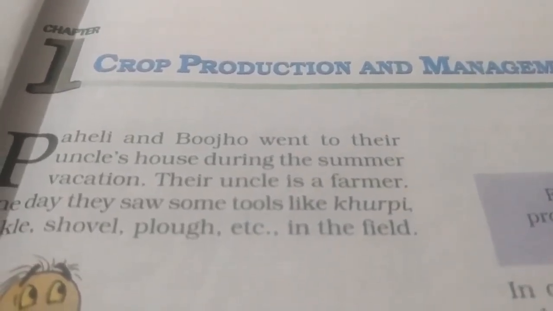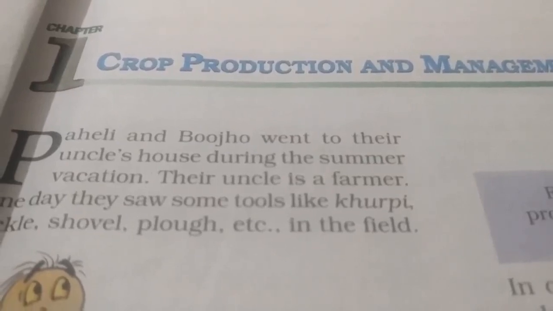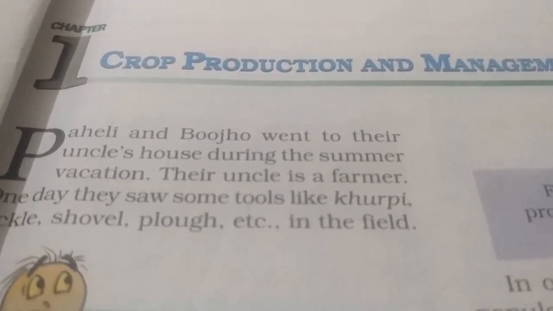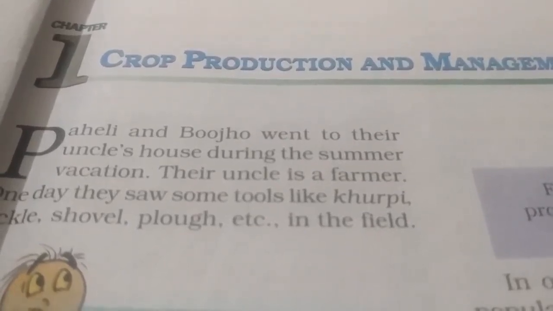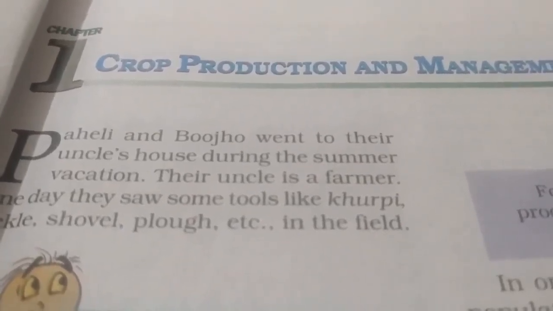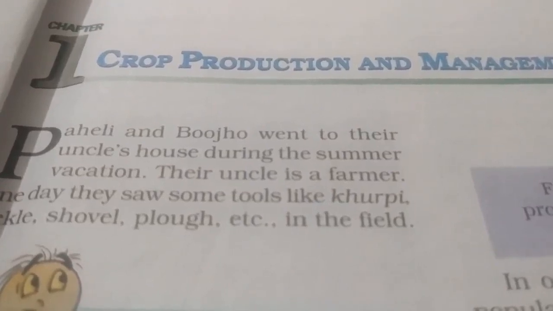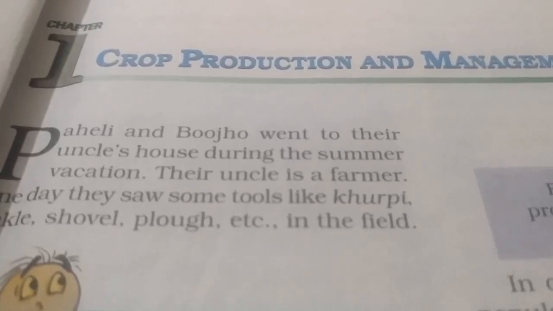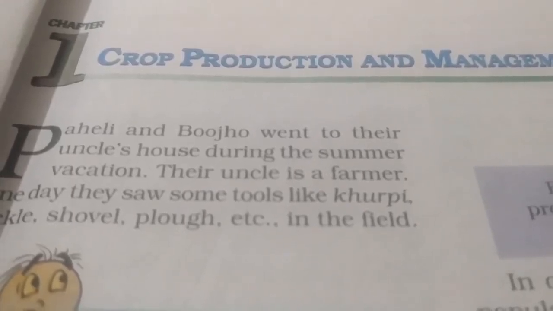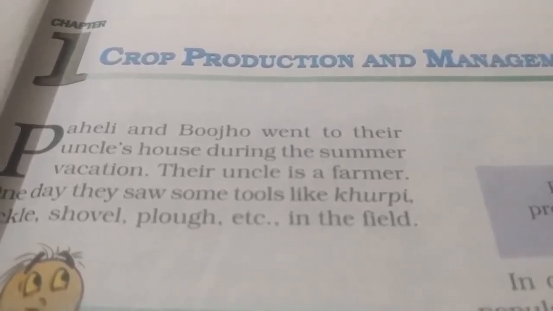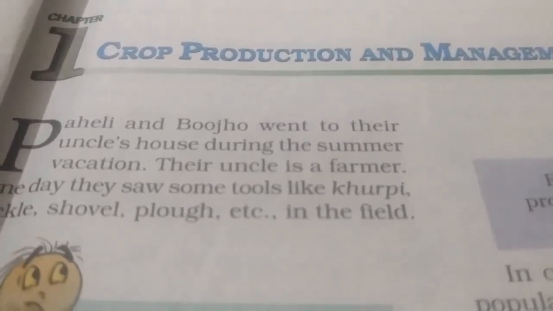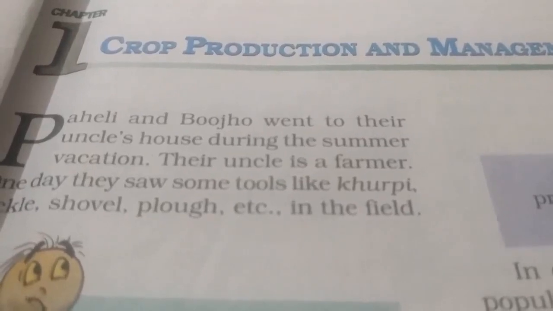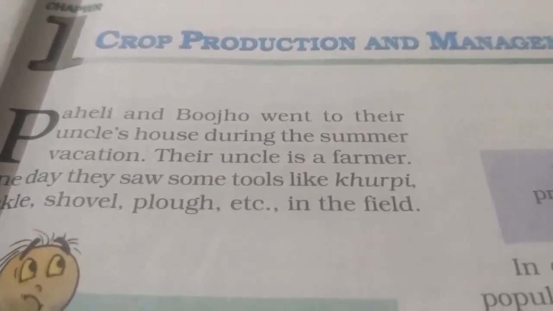From today onwards, we can start our 8th standard science online classes. We are discussing the first chapter, crop production and management. In this chapter, we are discussing what is a crop, how the crops are produced, and how these crops are managed or stored after the production of the crops. These are the topics we are discussing in this chapter.